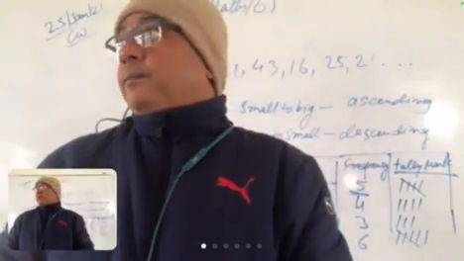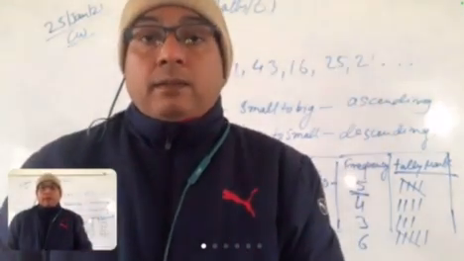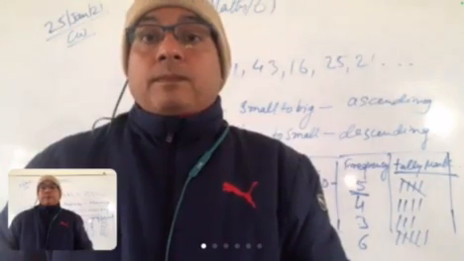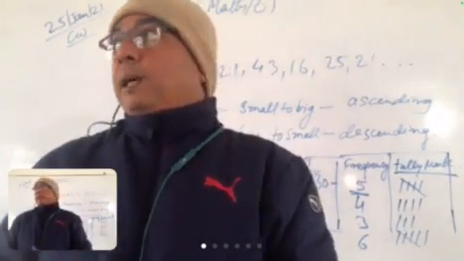Understood or not? Frequency means how often a data occurs, कितनी बार वो डेटा आ जाता है.